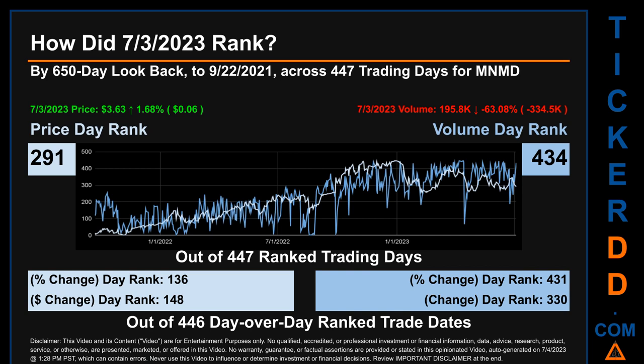The price's day-over-day percentage change, jumping 1.68% on the 3rd of July 2023, had a day rank of 136 while its dollar difference of 6 cents had a rank of 148 when compared day over day across 446 trading days. Volume's percentage change and difference were ranked respectively at 431 and 330.